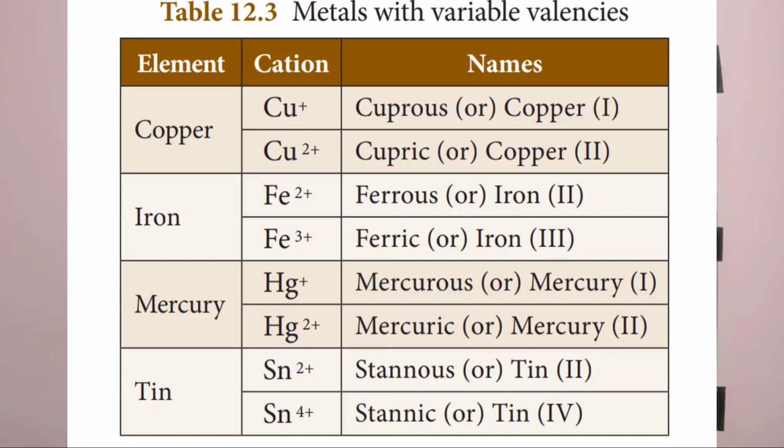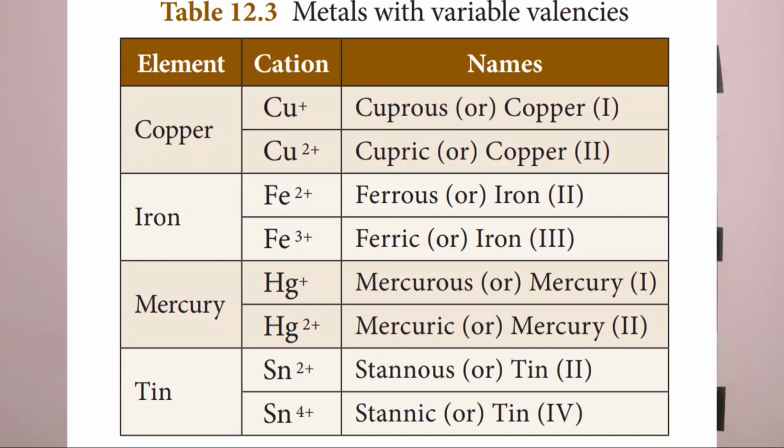And one more example you can say iron, Fe2 plus ferrous or iron Roman letter 2, Fe3 plus ferric or iron Roman letter 3. Similarly in case of mercury, Hg plus mercurous or mercury Roman letter 1, Hg2 plus mercuric or mercury Roman letter 2.